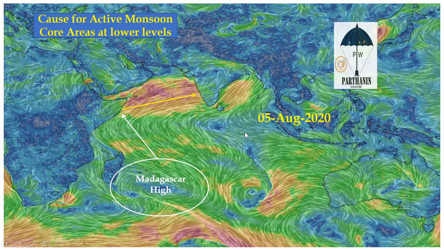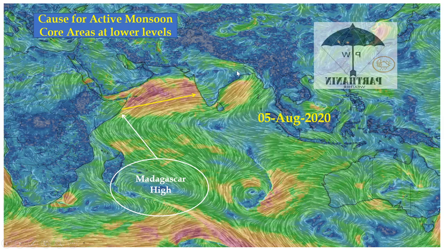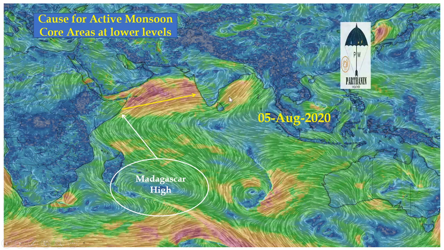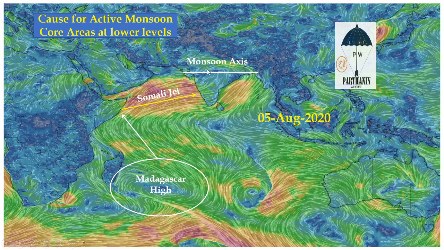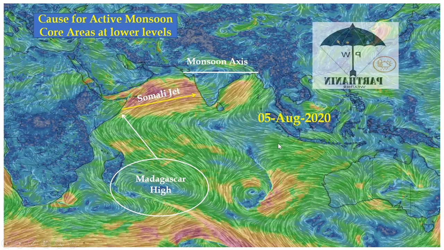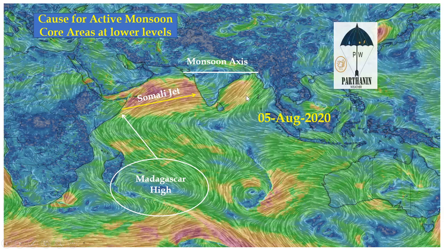And there is one more branch going from Bay of Bengal, and this also reaches central India as an easterly wind. So both westerly and easterly wind converge near central India, where the monsoon axis forms, and this axis is the driving force for southwest monsoon rainfall across the country, and this is called Somali jet, which is westerly, and Bay of Bengal wind becomes southerly, and once it reaches Indian coast near North Bay, it becomes easterly.